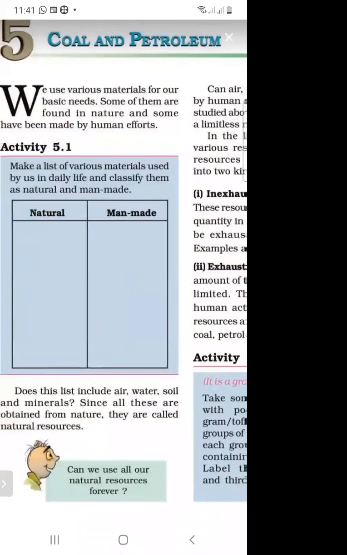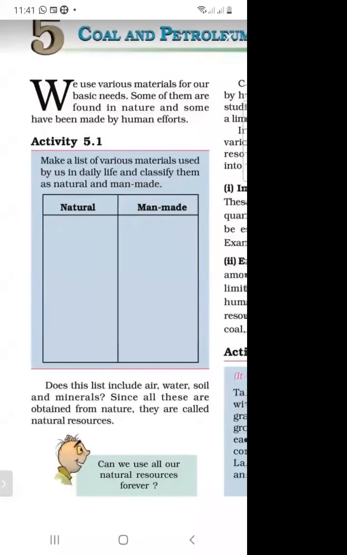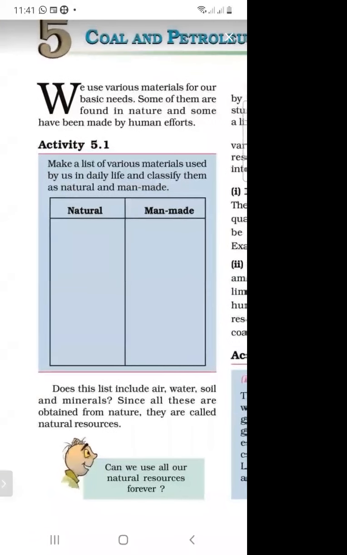In the discussion of coal and petroleum, we use various materials in our daily life. These are categorized into two parts: first is natural and second is man-made. The materials which are present naturally in the environment are called natural materials.